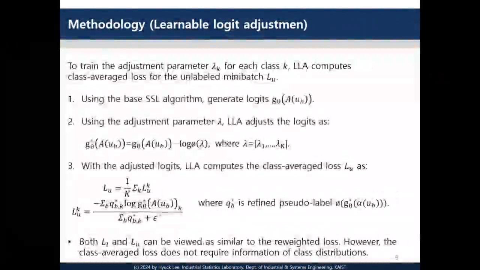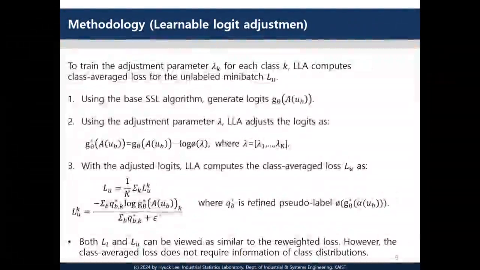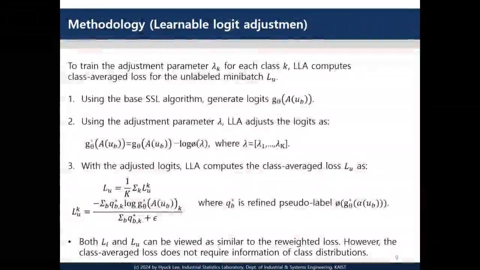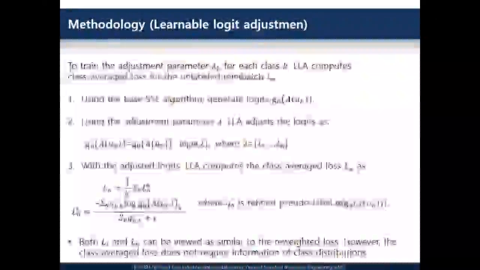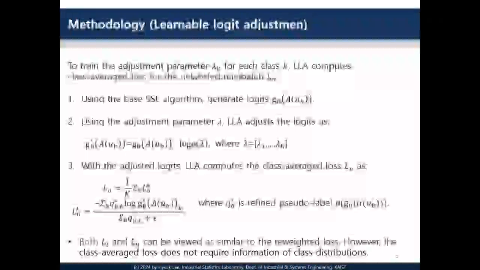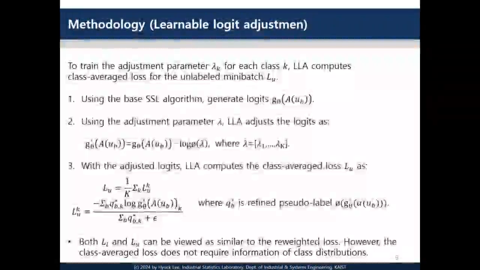Similarly, our algorithm uses unlabeled samples to learn the adjustment parameters by computing a class average loss for the unlabeled mini-batch. First, we compute the logits for strongly augmented unlabeled samples and adjust them using the current adjustment parameters. We then calculate a class average loss in a similar way as for labeled data. The difference is that since we do not know the true labels for unlabeled samples, we use pseudo labels instead of the true labels.